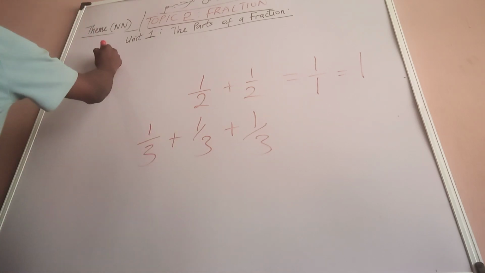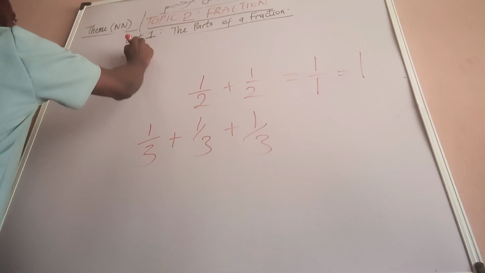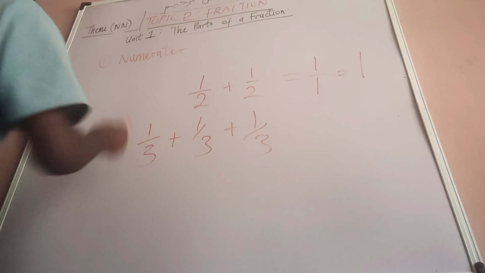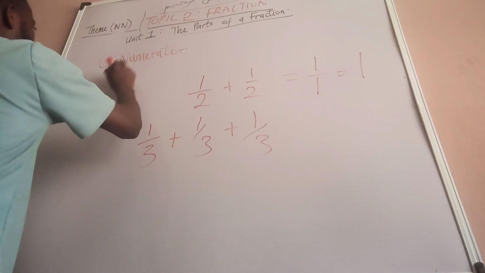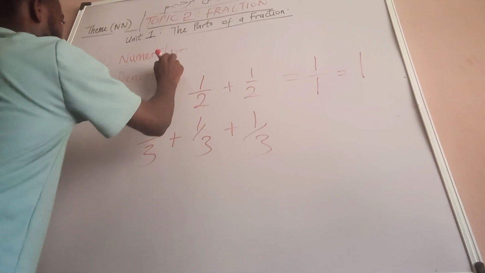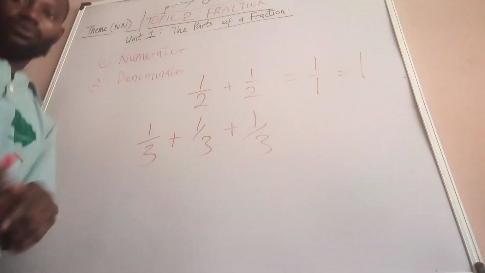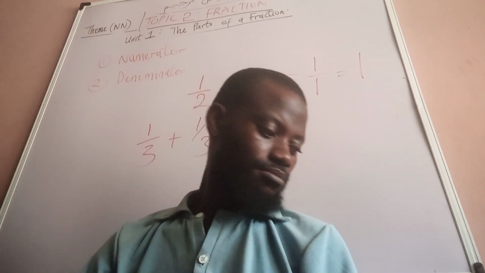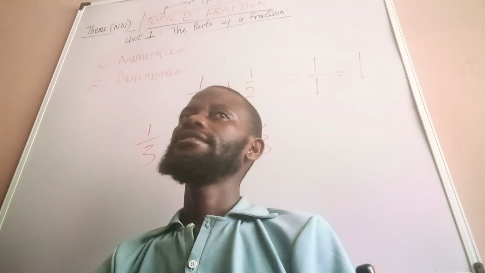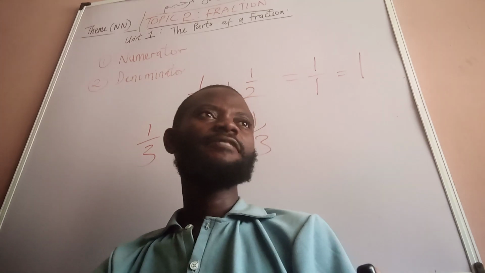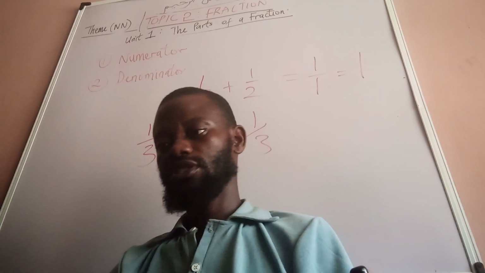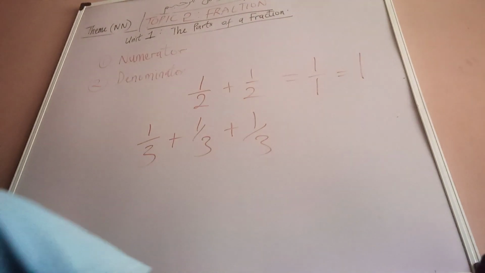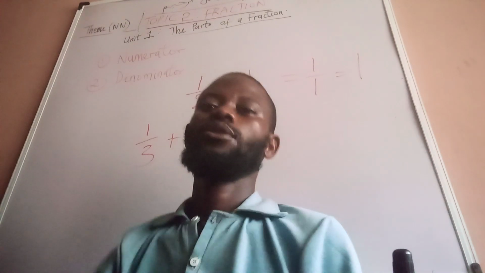So we have one, the numerator, and the second one we have is the denominator. Now, the numerator is the one you are referencing out of the whole fraction, while the denominator is the whole family.